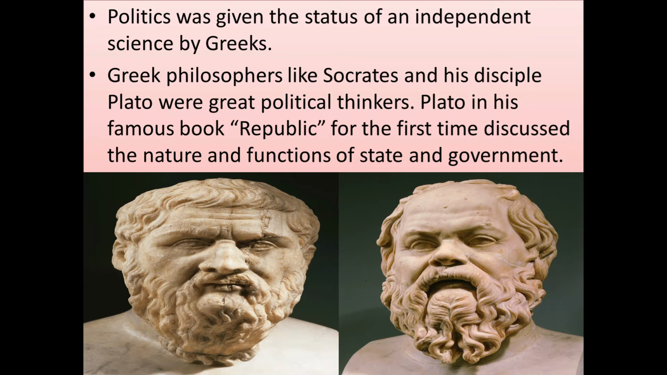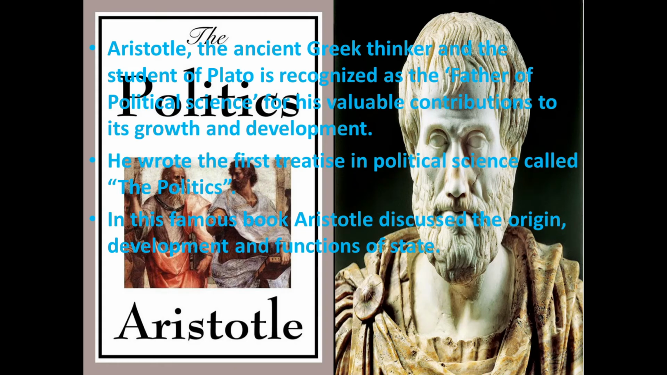Greek philosophers like Socrates and his disciple Plato were great political thinkers. Plato, in his famous book Republic, for the first time discussed the nature and functions of state and government. The two important Greek philosophers are Socrates and Plato, and the famous book written by Plato is the Republic.